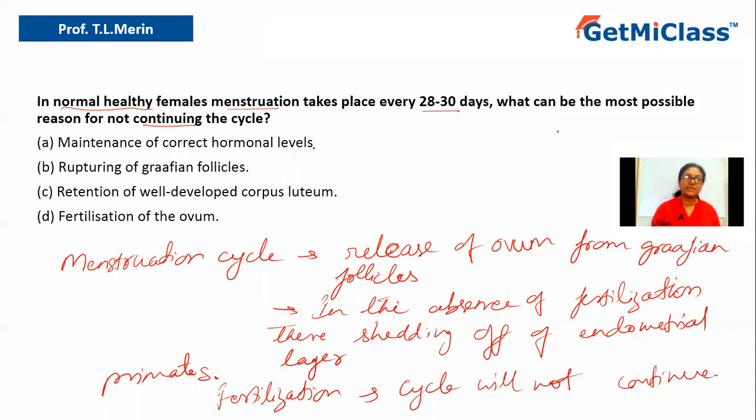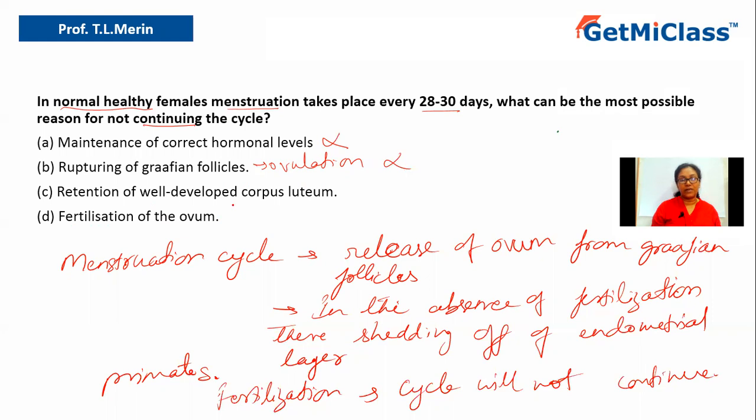So let us see. Option A is maintenance of correct hormonal level. If the correct hormone levels are maintained, of course there is no reason that it will not continue. So that is not the reason for not continuing the female menstruation. Hence it is ruled out. Option B says rupturing of Graafian follicle. This is nothing but the process by which ovulation occurs. Ovulation is the release of the ovum from the Graafian follicle. So this doesn't mean that menstruation will not continue. Hence it is ruled out.